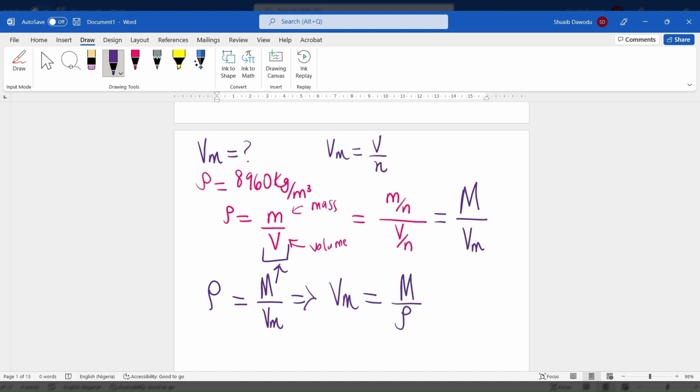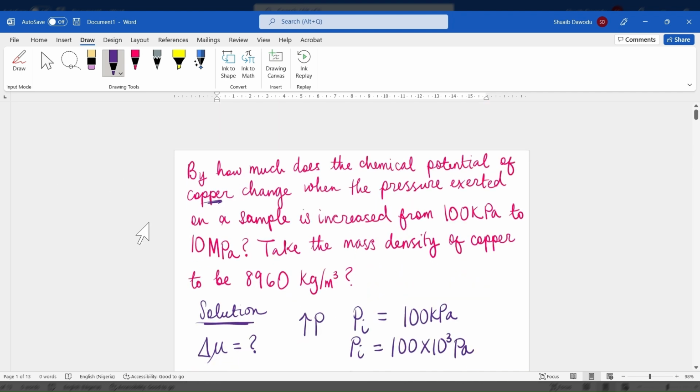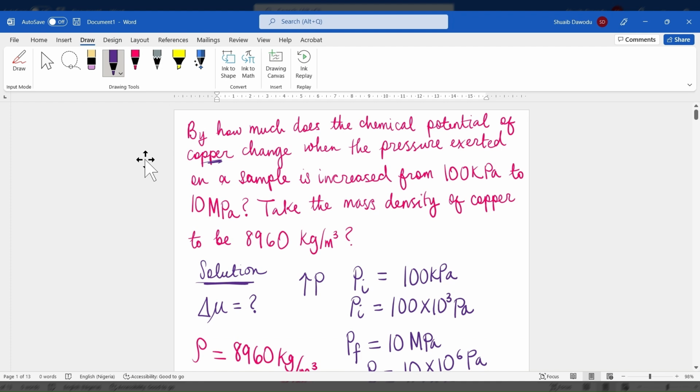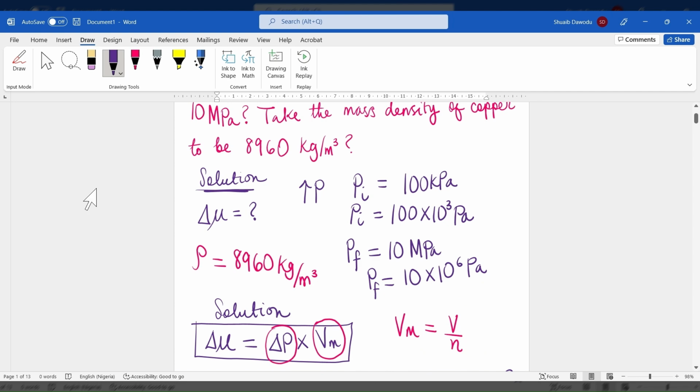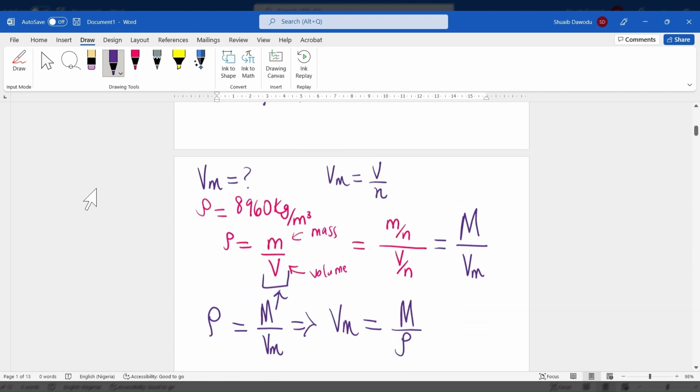So how do we go from here? It's not a big deal. Look at the question again. The question told us we're dealing with copper. Whenever you have the identity of whatever you're solving for in a question, you can always determine the unique properties. An example of a unique property of copper would be its molar mass. You're always going to have the exact same value, provided you know the identity of an element. You automatically know the molar mass, right?